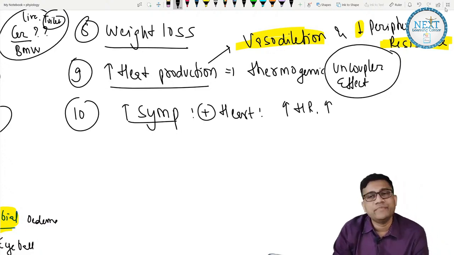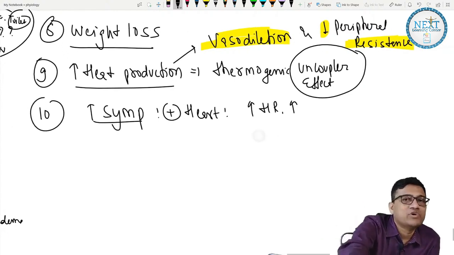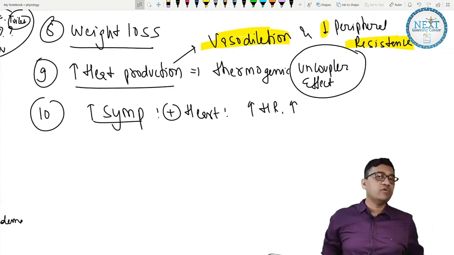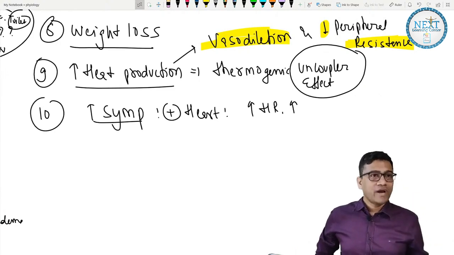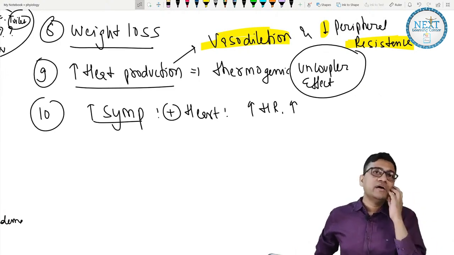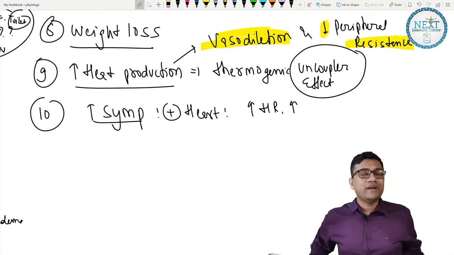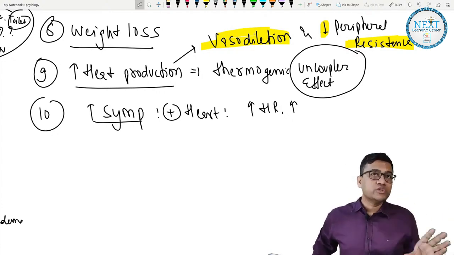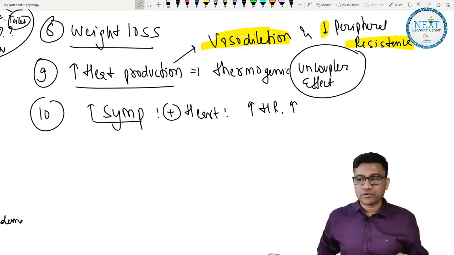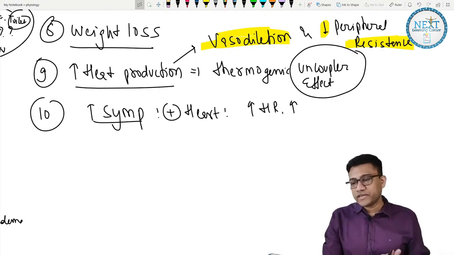This pretibial edema, I'll explain later why, because again it is not understood very well. We don't have a very good theory to explain this. Otherwise, we have theories for facial edema in kidney failure, pedal edema, and pulmonary edema in case of right and left ventricle failure. But for this we don't have a very good theory. But I will give the 2-3 hypotheses later on. If I tell you now, you will be confused. Fine, Yashveer, Snehal, I'll tell you later.